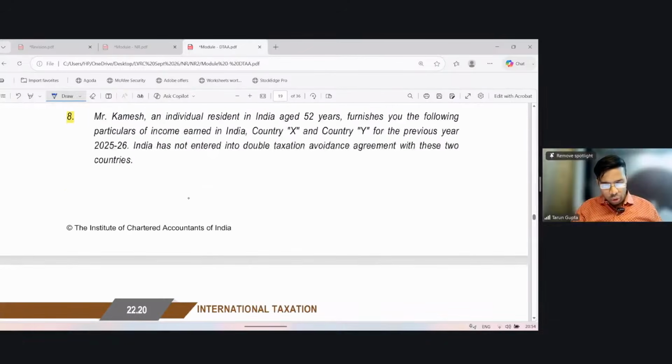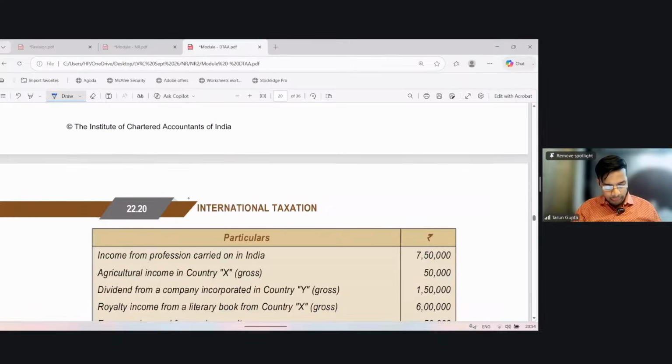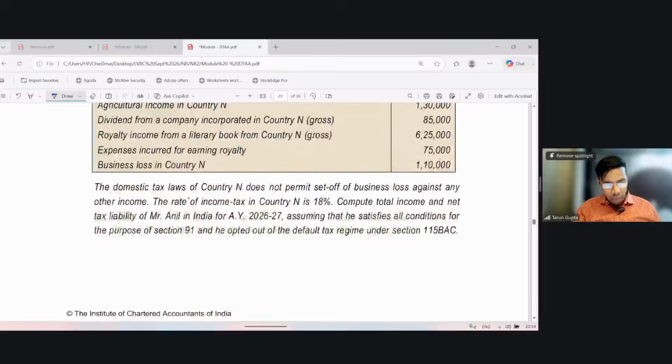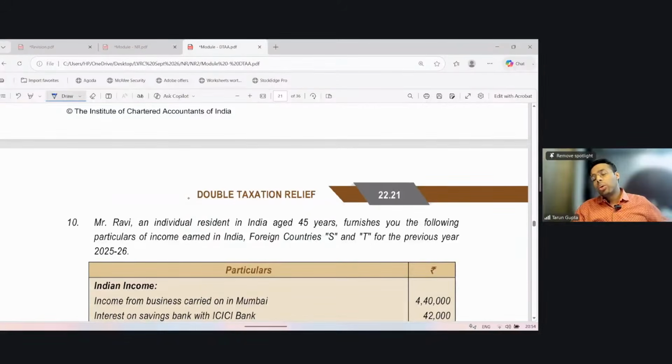These are two small questions. You can do that in homework. And with this note, we will conclude our class for today. Right? Thank you.